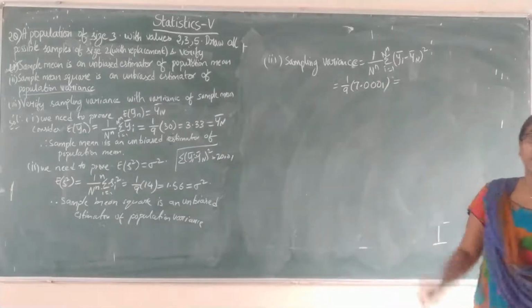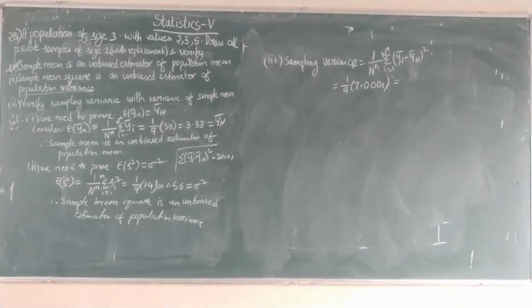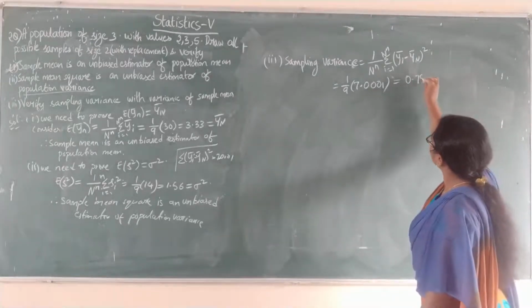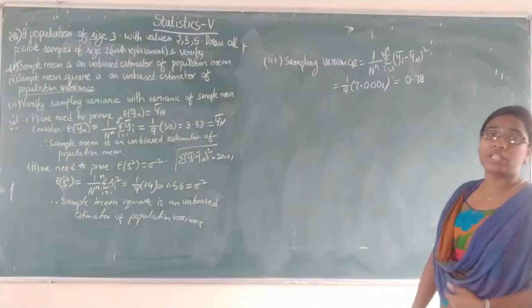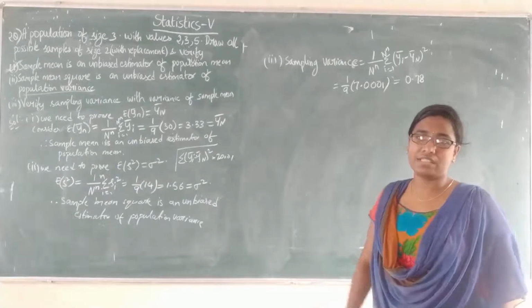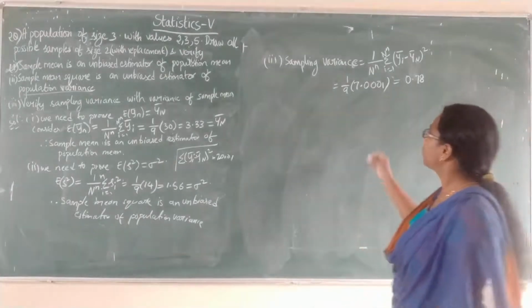So you will get the sampling variance value as 0.78. While copying the problems, keep doing the problems and verify these answers. So don't forget to practice the problems.